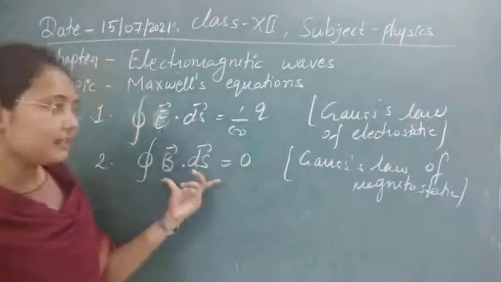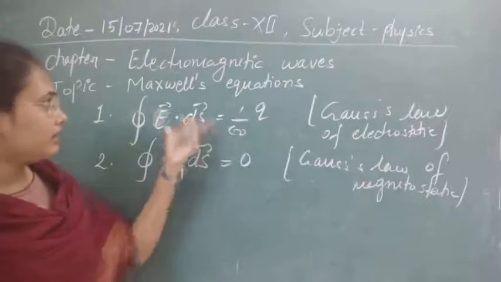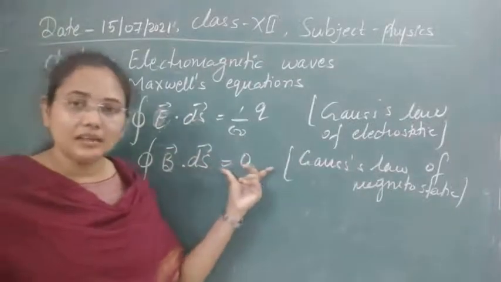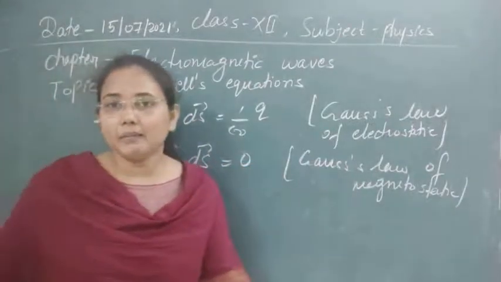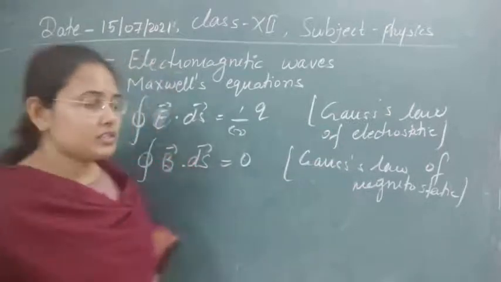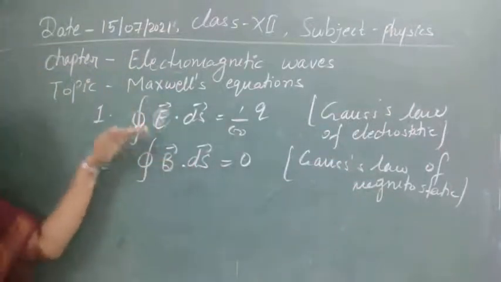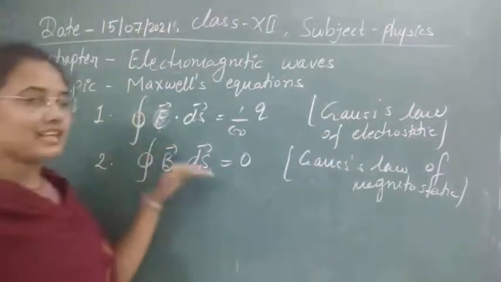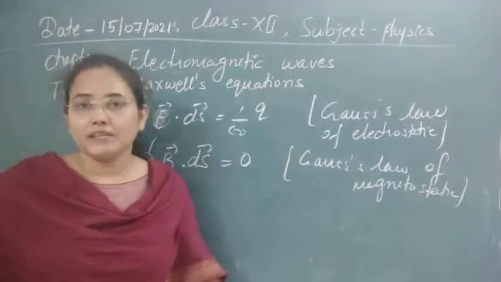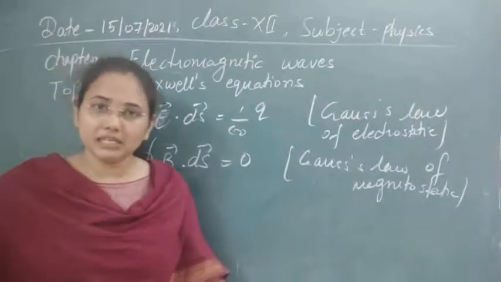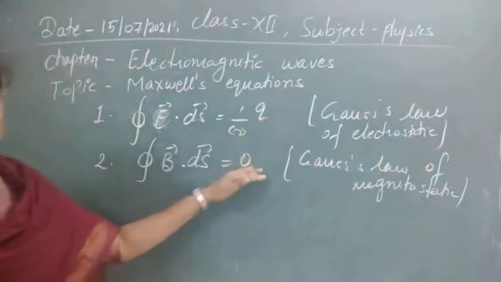So the physical significance of Maxwell's second equation is that magnetic monopoles don't exist. This is a very important physical significance that you have to remember. Every Maxwell equation has some physical meaning, and that physical meaning is also very important along with these equations.